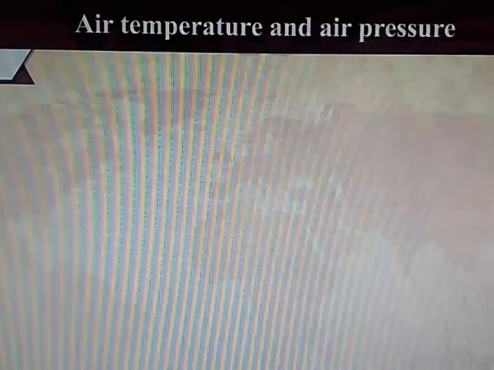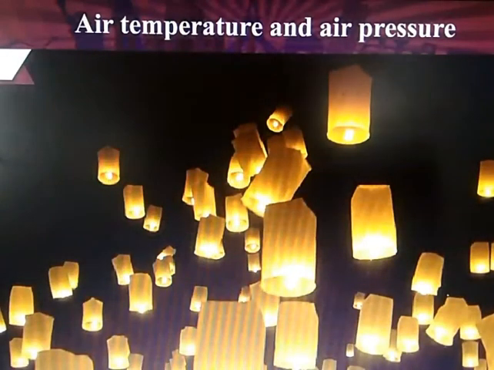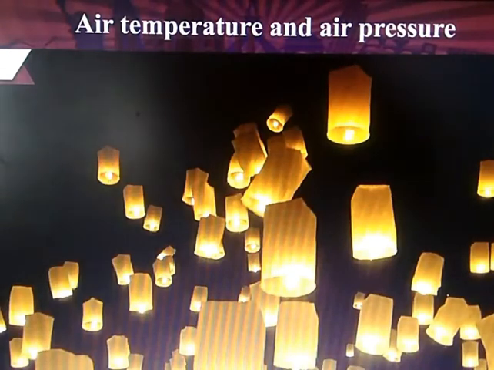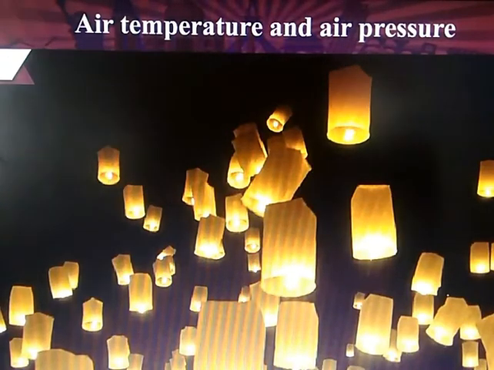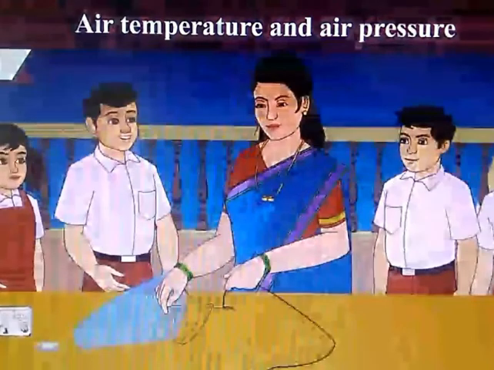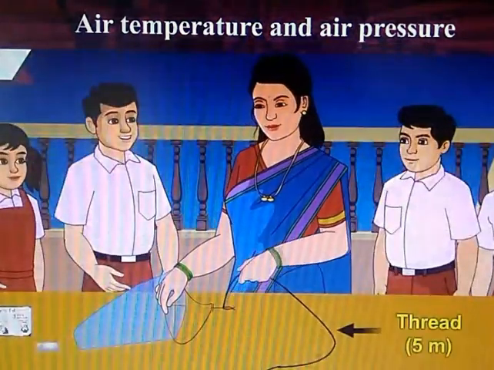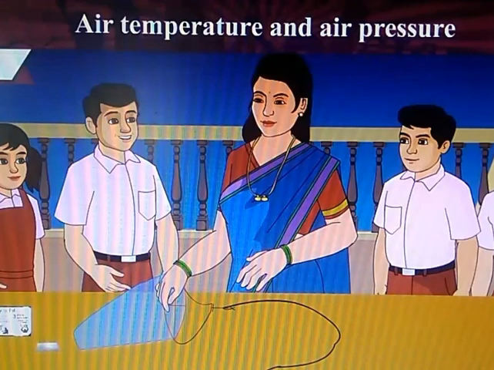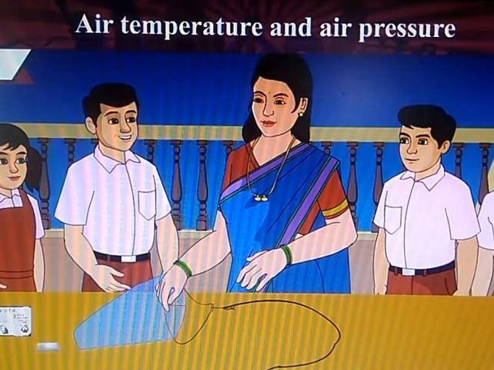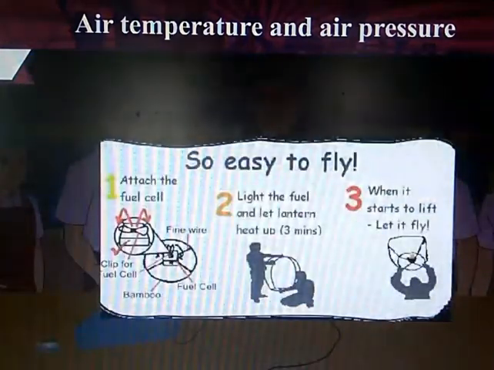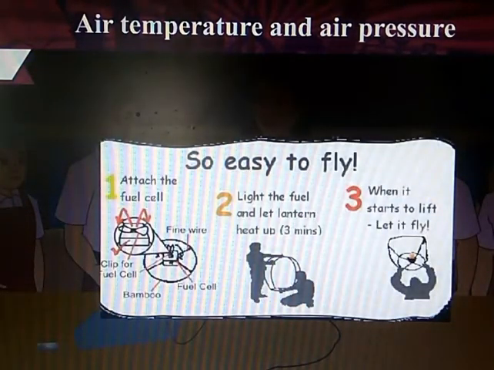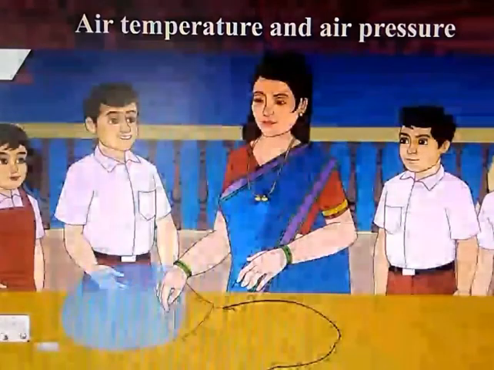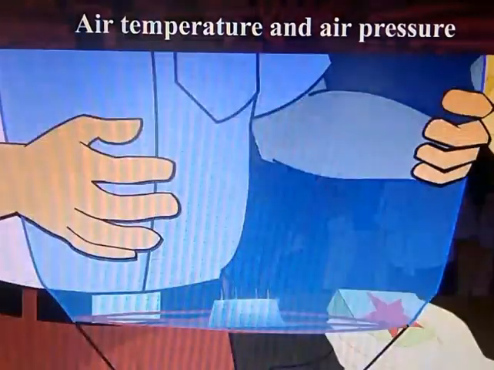Now, let us proceed to the next: air temperature and air pressure. For this, children, we have to perform a simple experiment. First, we have to take a flying lantern. Tie an approximately 5-meter long thread to the flying lantern so that we can bring the lantern down. After reading the instruction given on the package of the lantern, open and light the candle placed in it.